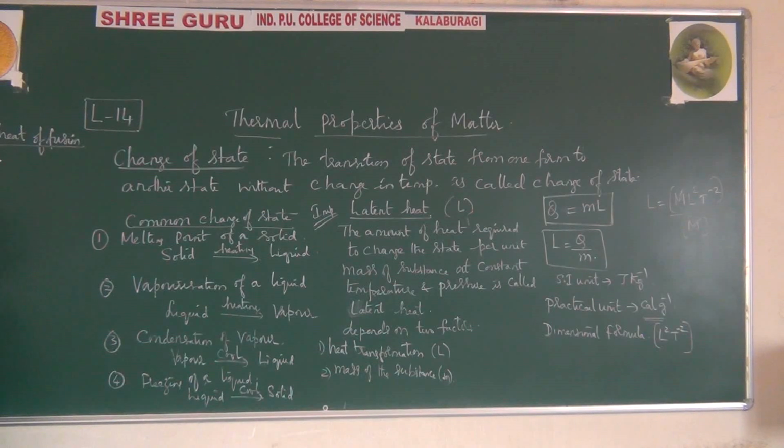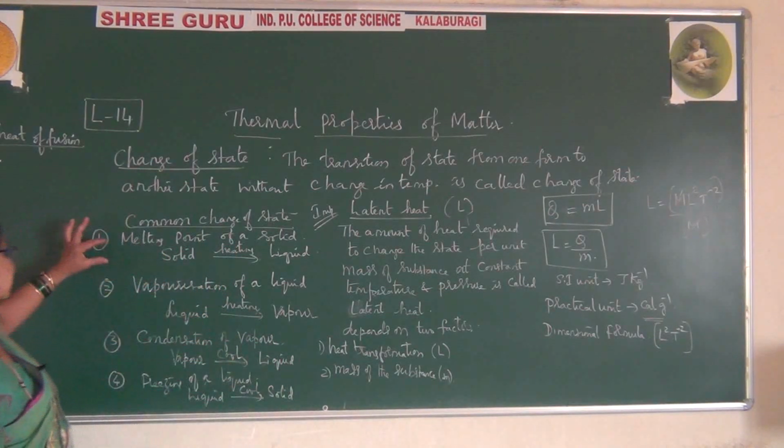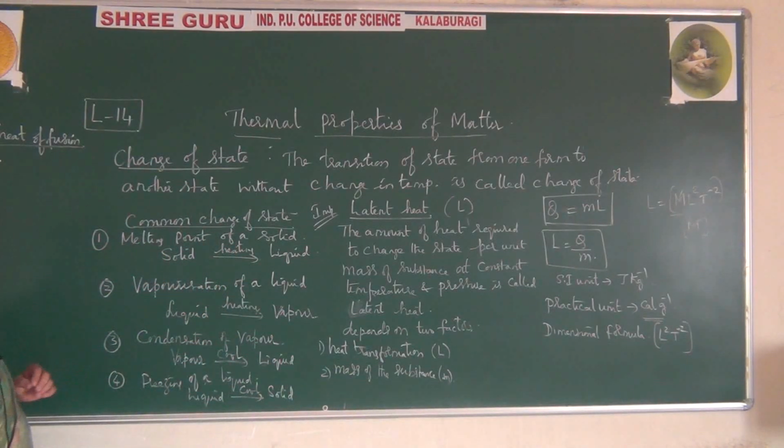Okay, this you know. How to define this? It is defined as the amount of heat required to change the state of unit mass of the substance. Which type of substance? Solid substance into liquid at its melting point is called latent heat of fusion. So please remember, if you remember this, it is enough.